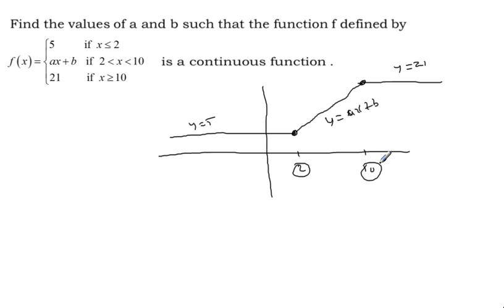Now, so because of continuity, and this is for left limit. Limit x approaches, this is right side, x approaches 2 plus. 2 plus mean ax plus b should be equal to f of 2.